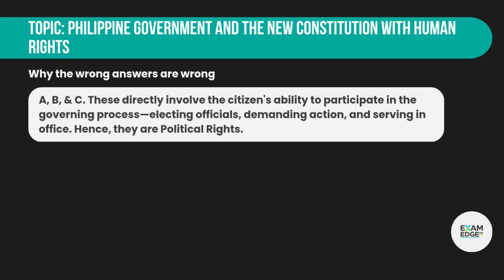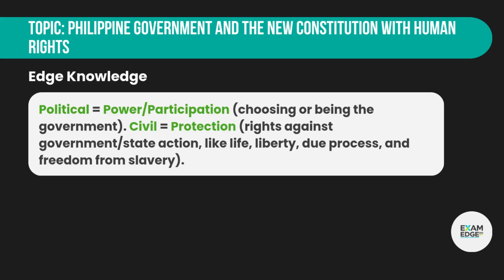Why the wrong answers are wrong? A, B, and C. These directly involve the citizens' ability to participate in the governing process, electing officials, demanding action, and serving in office. Hence, they are political rights. Edge knowledge. Political equals power, participation, choosing or being the government. Civil equals protection, rights against government, state action, like life, liberty, due process, and freedom from slavery.